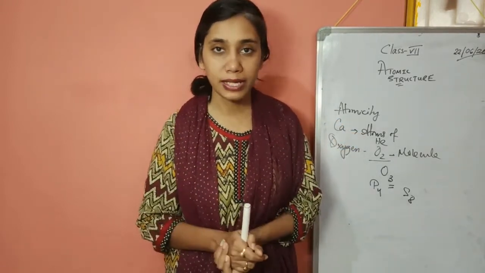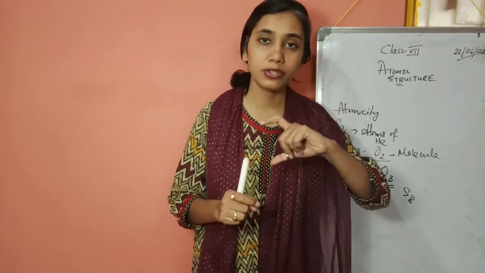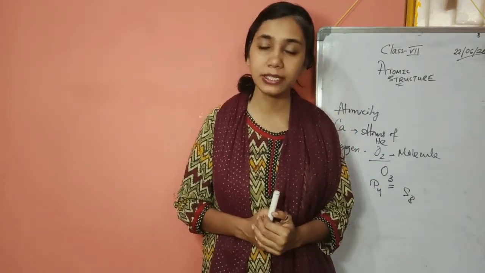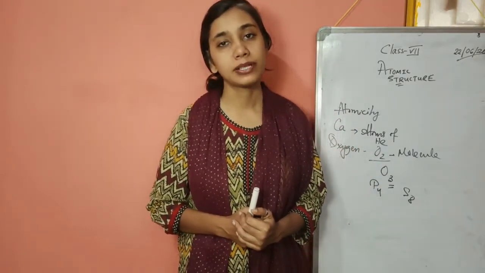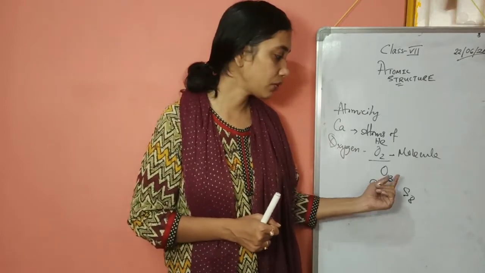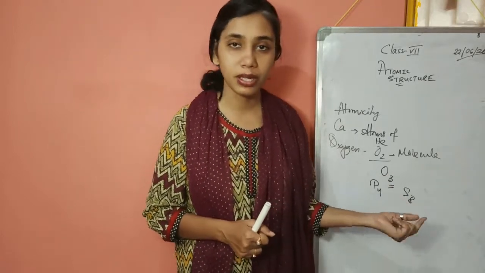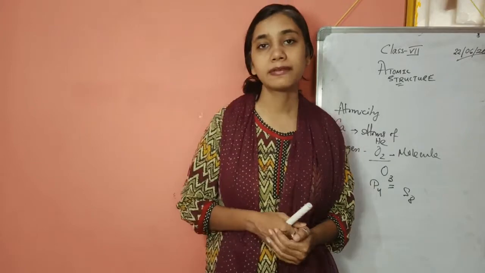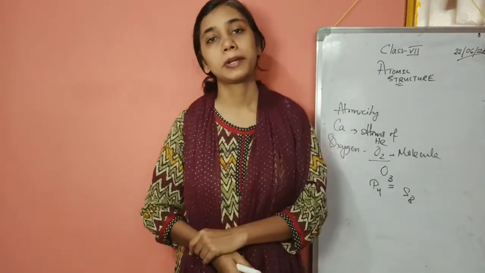Atomicity is the number of atoms present in one molecule. Mentioning one molecule is mandatory. Examples can be monoatomic, diatomic, triatomic. In fact, we call these polyatomic. Under polyatomic, we can have di, tri, tetra, and so on.